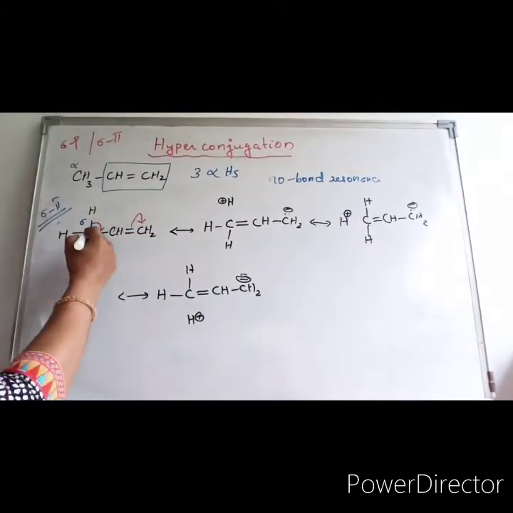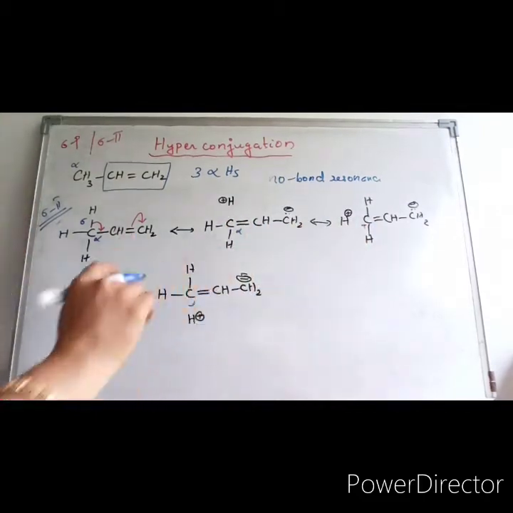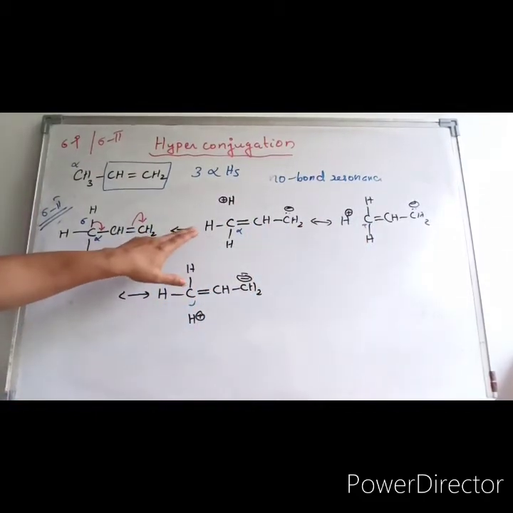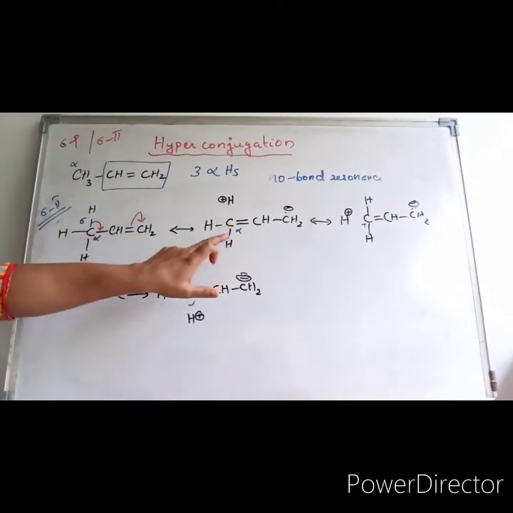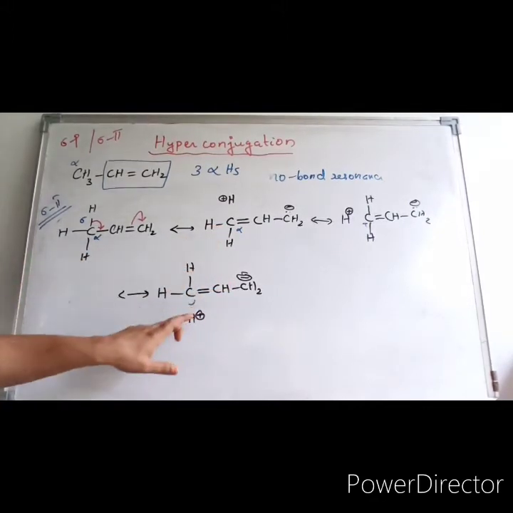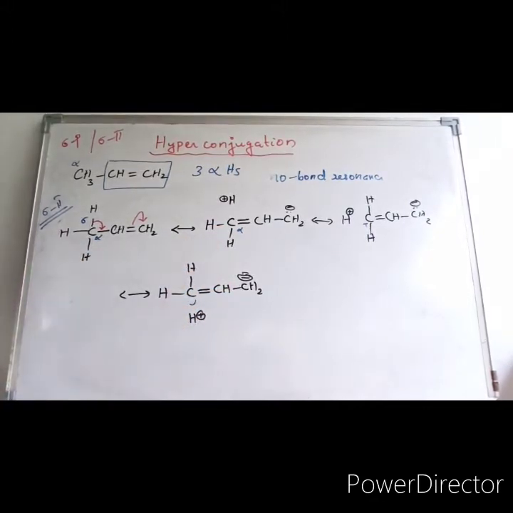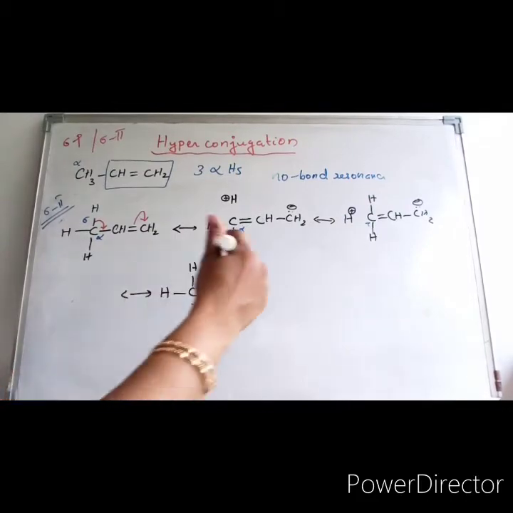So this is the alpha carbon, and this sigma bond, and here this sigma bond, are involved in hyperconjugation. Due to the hyperconjugation possible in propylene, propylene is more stable than ethylene.